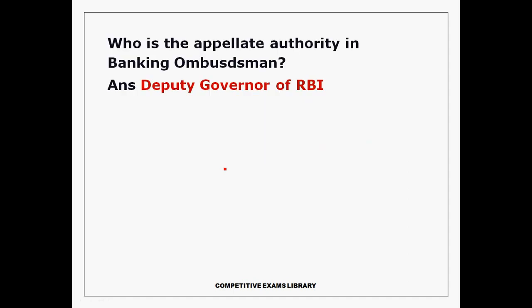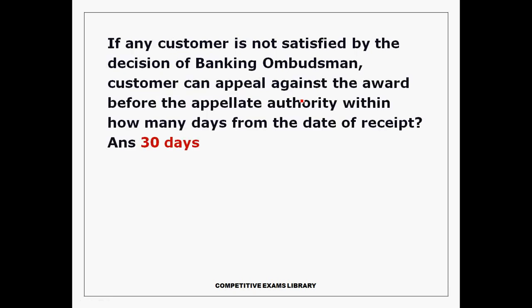Who is the appellate authority in the Banking Ombudsman? The appellate authority is the Deputy Governor of RBI. If you are still not satisfied with the Banking Ombudsman, you can approach the Deputy Governor of RBI. If any customer is not satisfied with the decision of the Banking Ombudsman, the customer can appeal against the award before the appellate authority within 30 days.